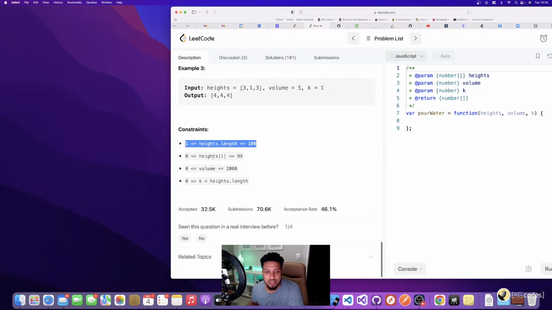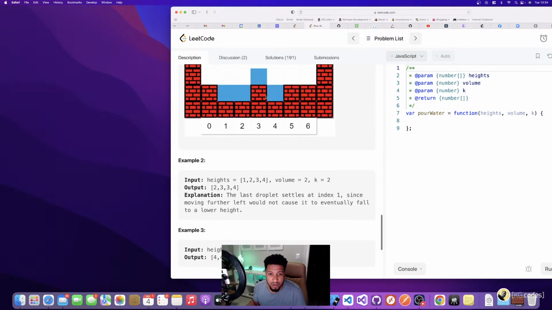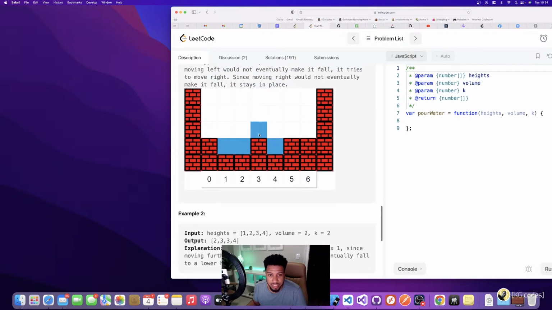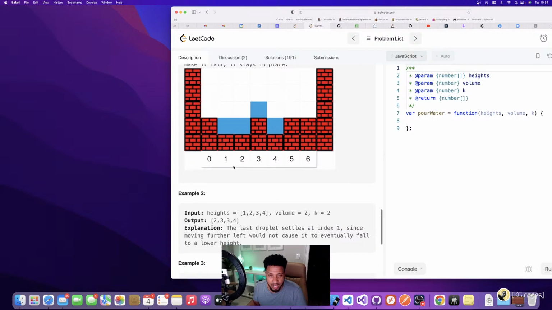So anyway, there's constraints here. And if you're in an interview setting, then these might be things you have to ask the interviewer for. But Leetcode gives you these by default. So here, we know that height's length is greater than 1. So we'll always have at least one column, and then we'll have these walls on each side.